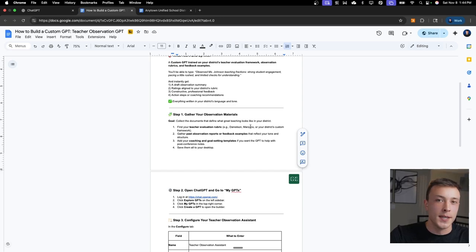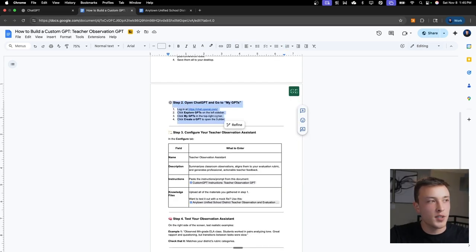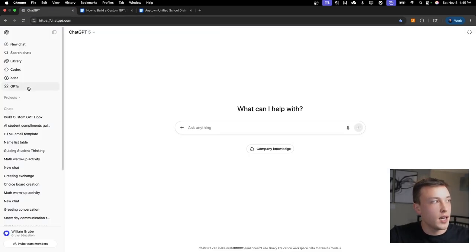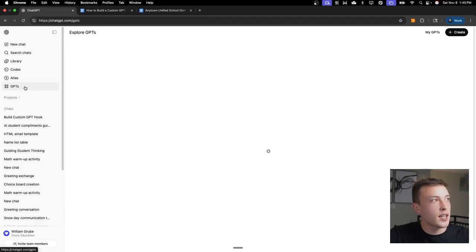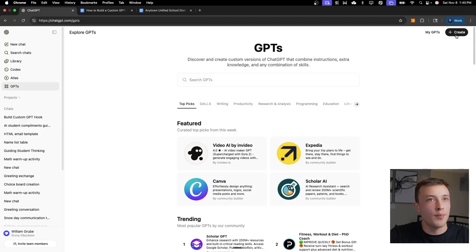into the custom GPT. Step 2 here is going to be opening up ChatGPT and creating a new GPT. So right inside of ChatGPT on the left side of your screen, you're going to see a section titled GPTs. When I click on that, it's going to bring me to this page here. And then you can just click on the create button in the top right corner to create a new GPT.